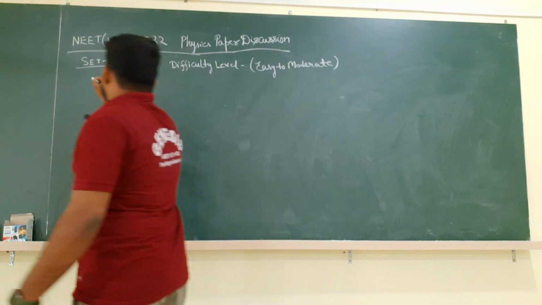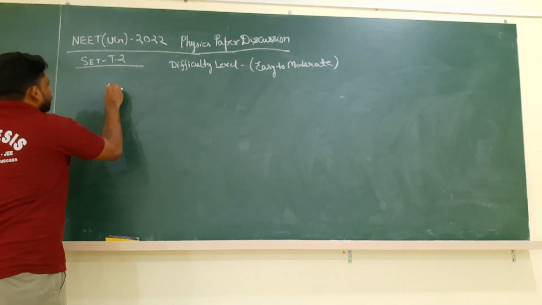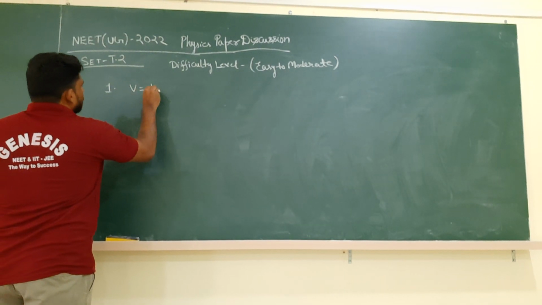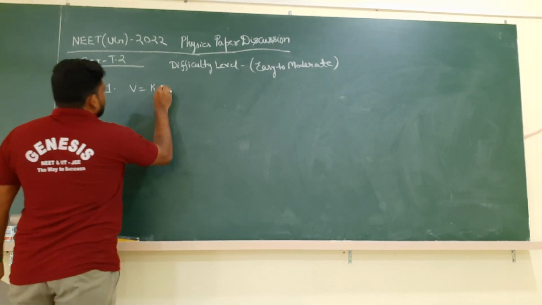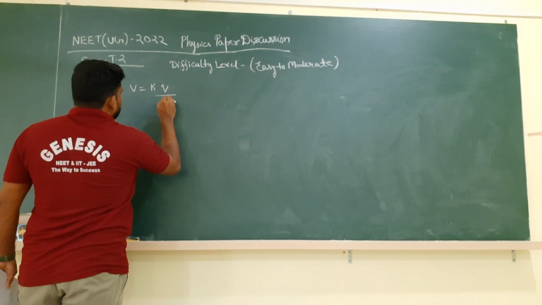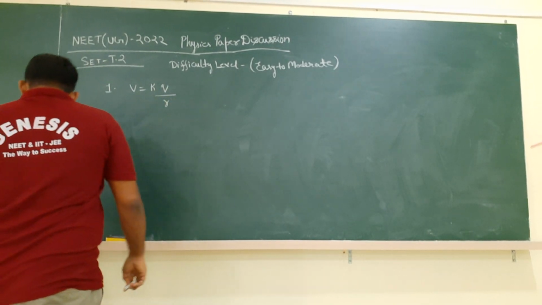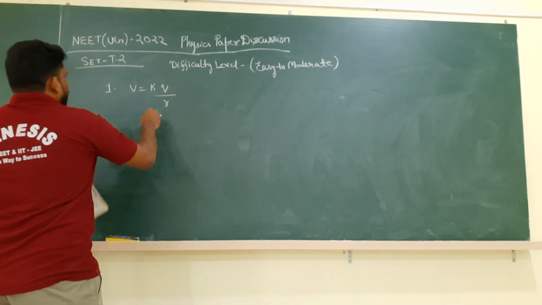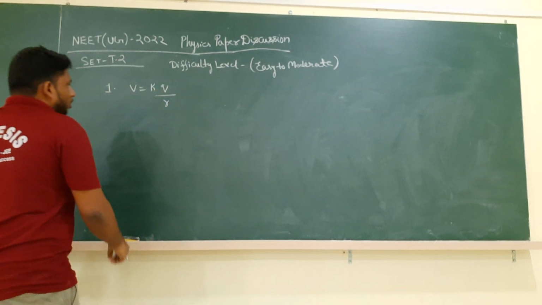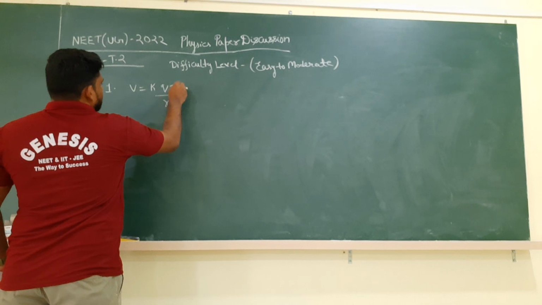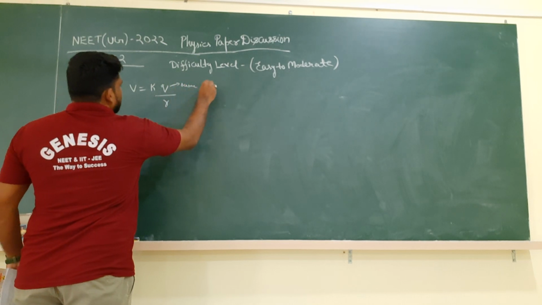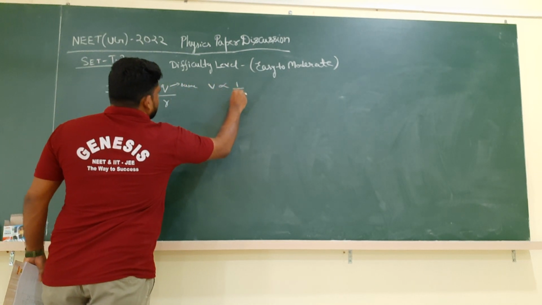Clearly we know that potential is equal to, for spherical body, K Q by R. For spherical body we know K Q by R, the K is 1 by 4 pi epsilon naught. As the charge is same, we can say that potential is inversely proportional to radius.